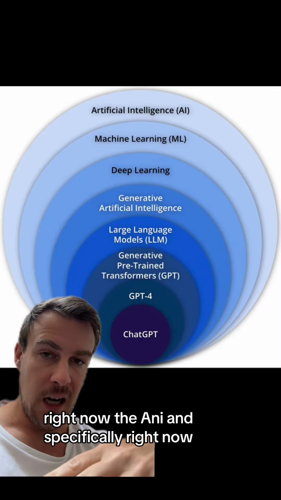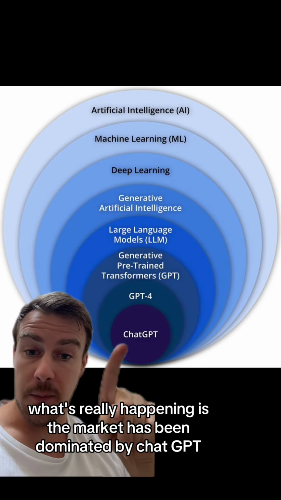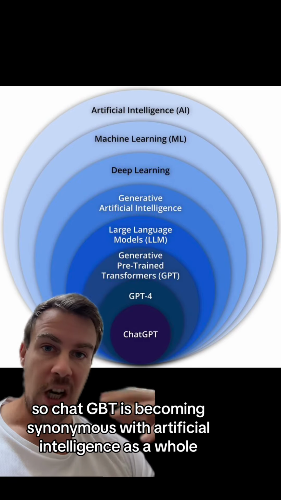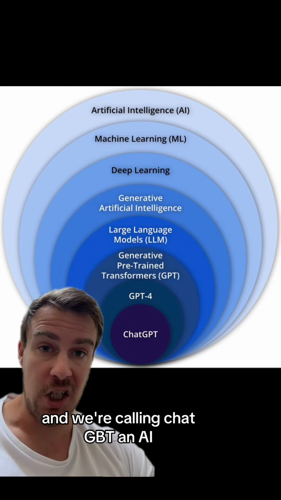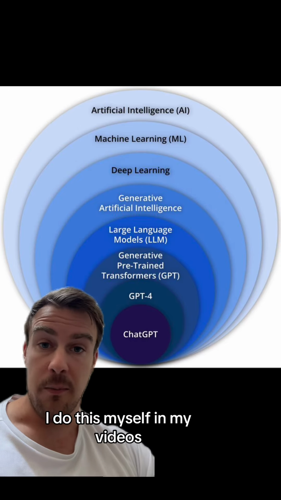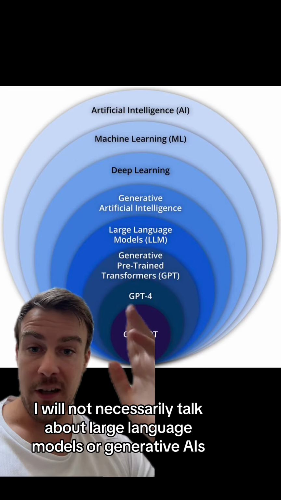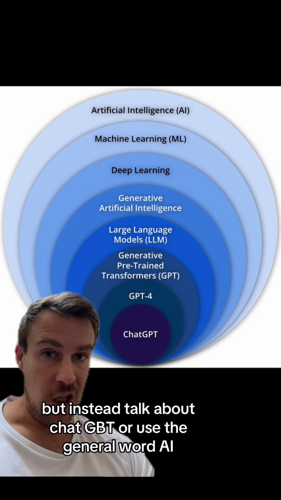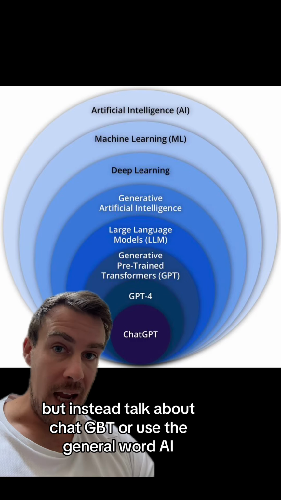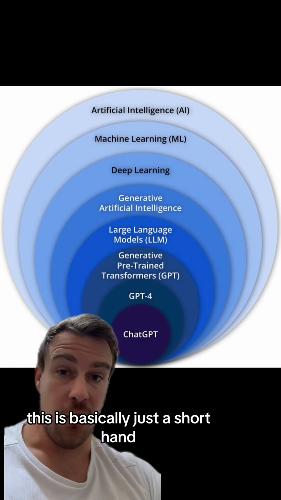And specifically right now, what's really happening is the market is being dominated by ChatGPT. So ChatGPT is becoming synonymous with artificial intelligence as a whole, and we're calling ChatGPT an AI. I do this myself in my videos. I will not necessarily talk about large language models or generative AIs, but instead talk about ChatGPT or use the general word AI. This is basically just a shorthand.